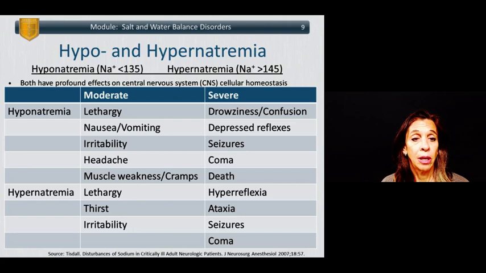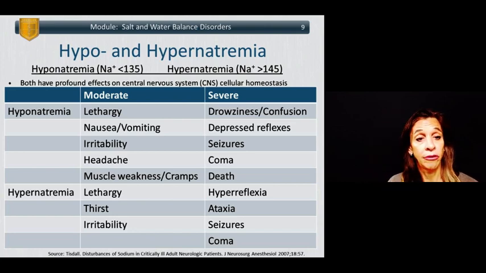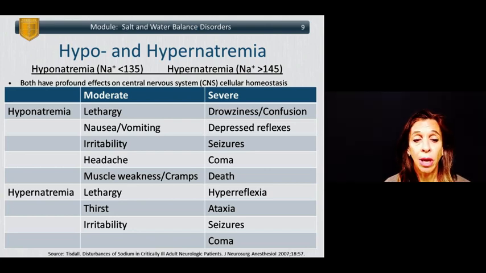So sodium is defined as normal, hyponatremia, or hypernatremia. Normal is considered a sodium of 135 to 145. Hyponatremia is when sodium is less than 135, and hypernatremia is when sodium is greater than 145. Both extremes have profound effects on the central nervous system and cellular homeostasis. Both conditions are typically classified as being mild, moderate, or severe.